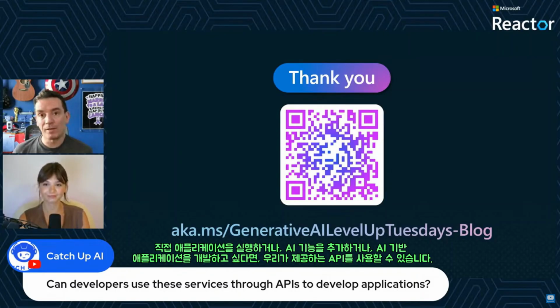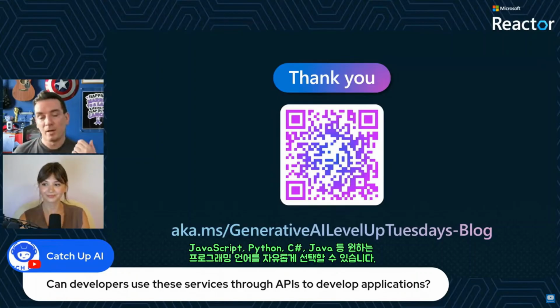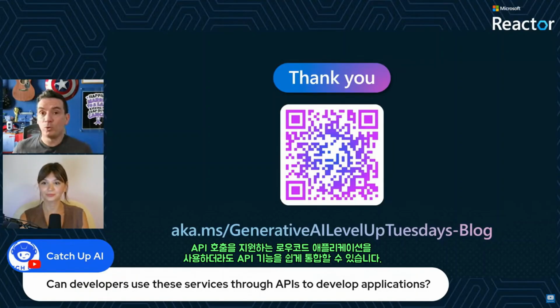If you want to run your own application, if you want to add some AI capabilities to your application, we have the APIs. The APIs are there. We have also a lot of best practices about how we can use the APIs. And hey, pick your language of choice. If you want to do JavaScript, Python, C Sharp, Java, whatever, or if you even want to use a low code application that has the features and capabilities to call an API, you can even do that there. So yes, we have this.